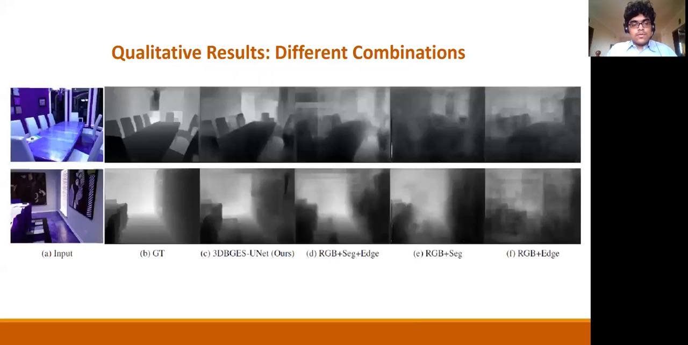These are a few more qualitative results which we wanted to show, especially because how prominent the edges are and how hazy the results are for the other combinations. The third column is ours, and the edges are so prominent, while in others they are blurry.